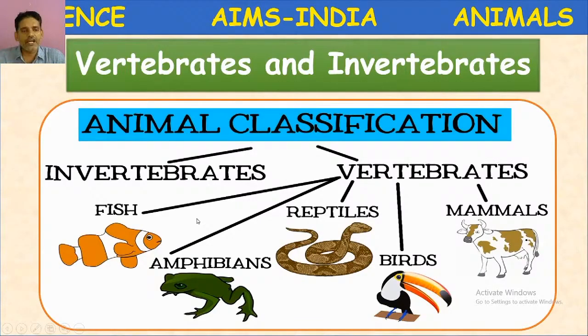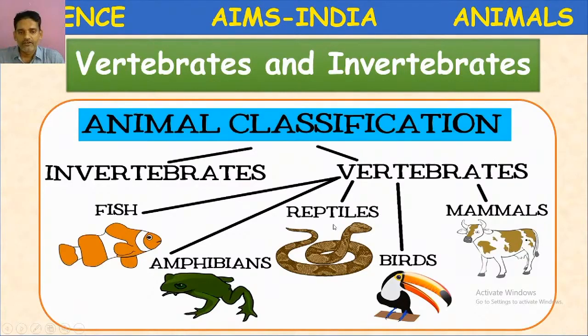Invertebrates include some insects, spiders, snails, worms. These all come under invertebrates. What are invertebrates, children? Yes, the animals without backbone are called invertebrates. Then what are vertebrates? The animals with backbone are called vertebrates.